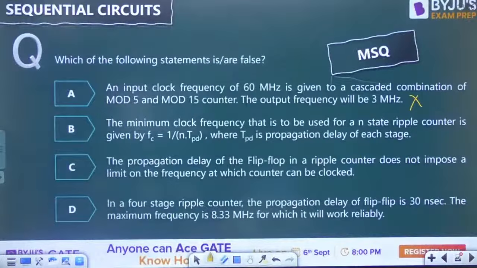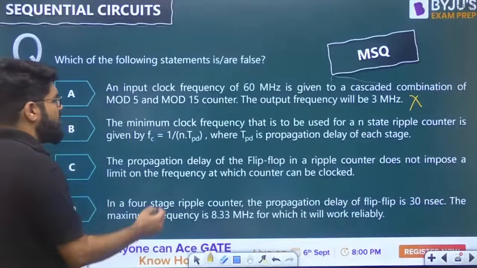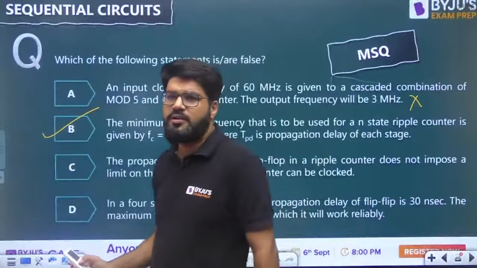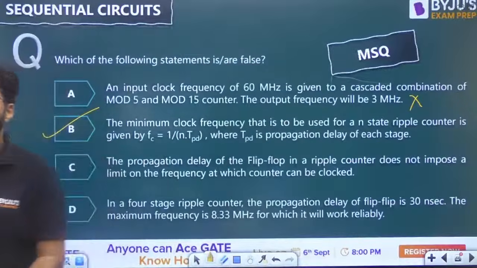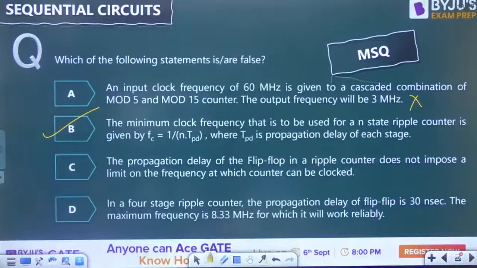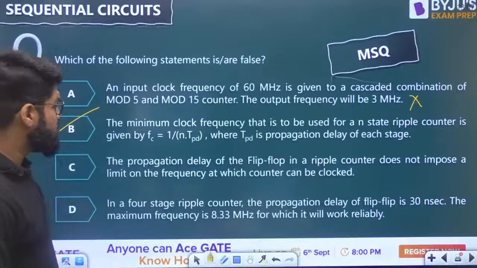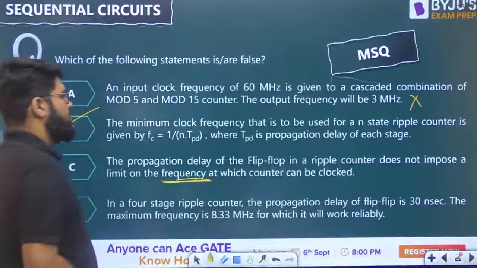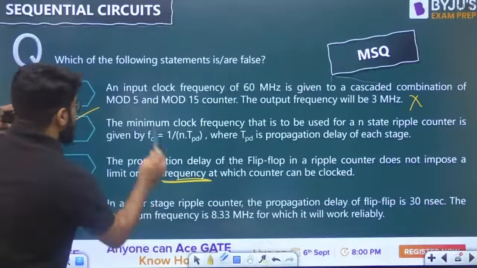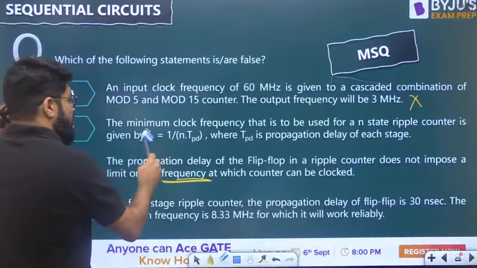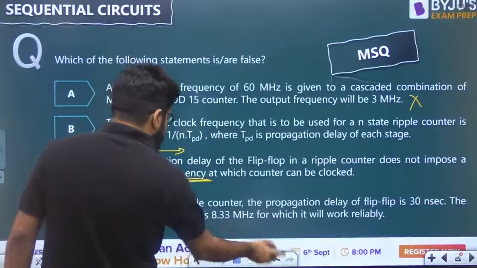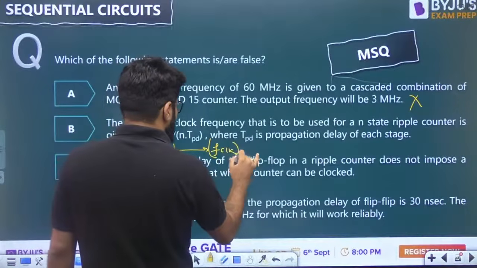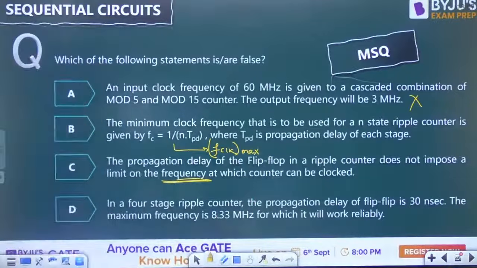The minimum clock frequency that is to be used for an n-state ripple counter is given by, I already explained this one to you. This we have discussed fully. Okay. The propagation delay of the flip-flop in a ripple counter does not impose a limit on the frequency at which the counter... Sorry, they have written the minimum clock frequency, so this is wrong. This is the formula for maximum clock frequency. The formula is minimum time period and maximum clock frequency. This is the formula for maximum clock frequency. So B is wrong.